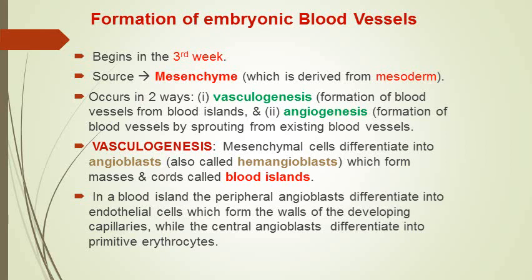Obviously, the peripheral endothelial cells differentiating from peripheral angioblasts will form the wall of the blood vessel, basically the lining endothelium, meaning the endothelium is formed from the angioblasts, and later on, as the development proceeds and arteries and veins of different types are formed, then around the endothelium other layers are also formed, connective tissue and smooth muscle or maybe cardiac muscle as in heart. So this method of formation of embryonic blood vessels is called vasculogenesis.